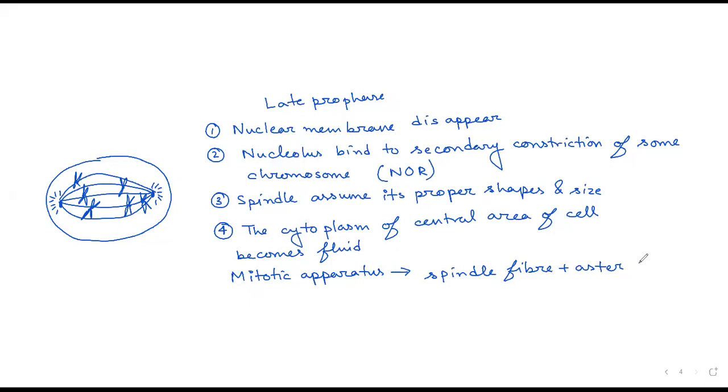तो उस काम में मदद कौन कर रहा है? This aster is helping, no? And spindle fiber is helping. That's why they are called mitotic apparatus.